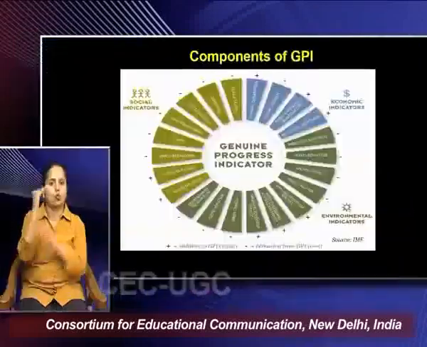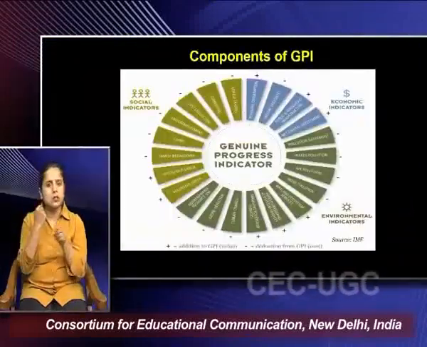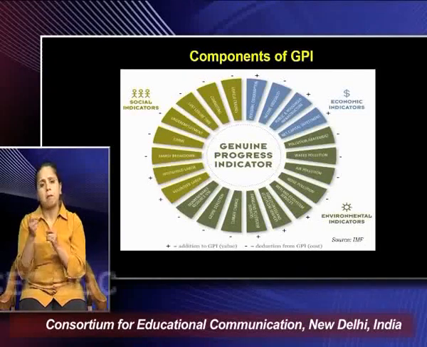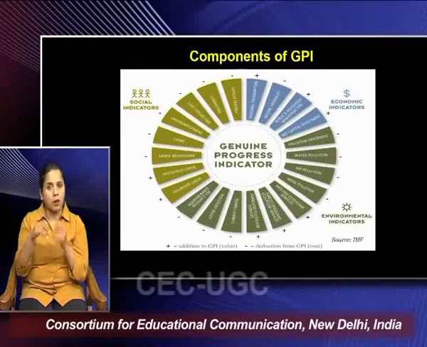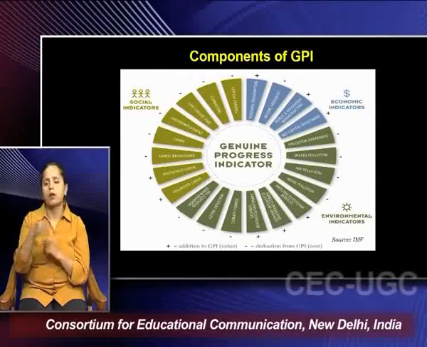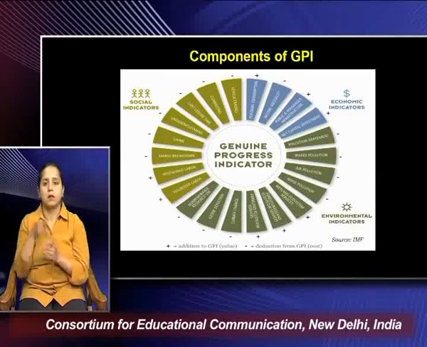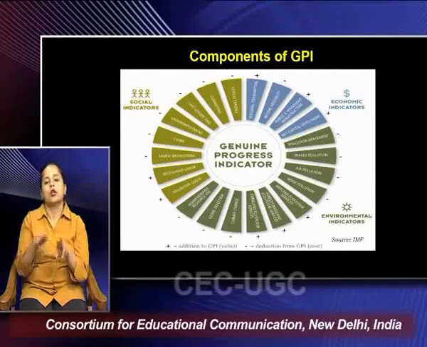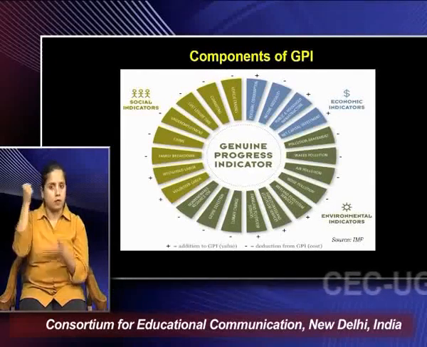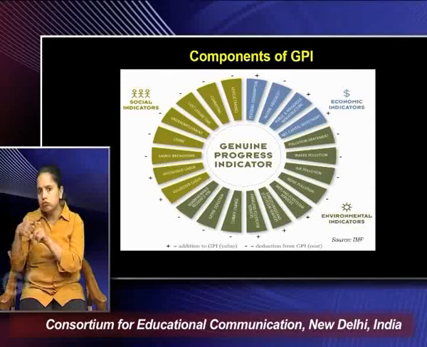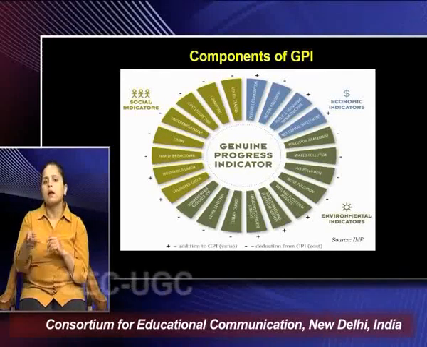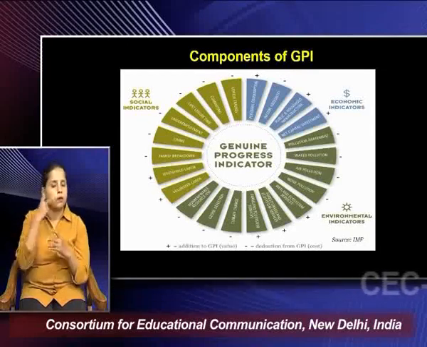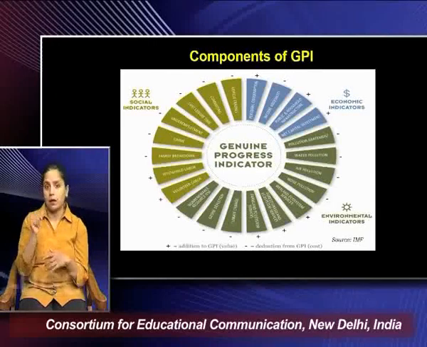So if you look at some of the components of the GPI, you have economic indicators which of course are positive. On the other hand, there are a number of environmental indicators and social indicators, some of which are positive, some of which are negative. So that's what this GPI does, as it is provided by the IMF, the International Monetary Fund. They account for both the positive and the negative externalities and come out with an aggregate scenario of how the national economy and society, and therefore the overall health of the nation, is transforming over the period